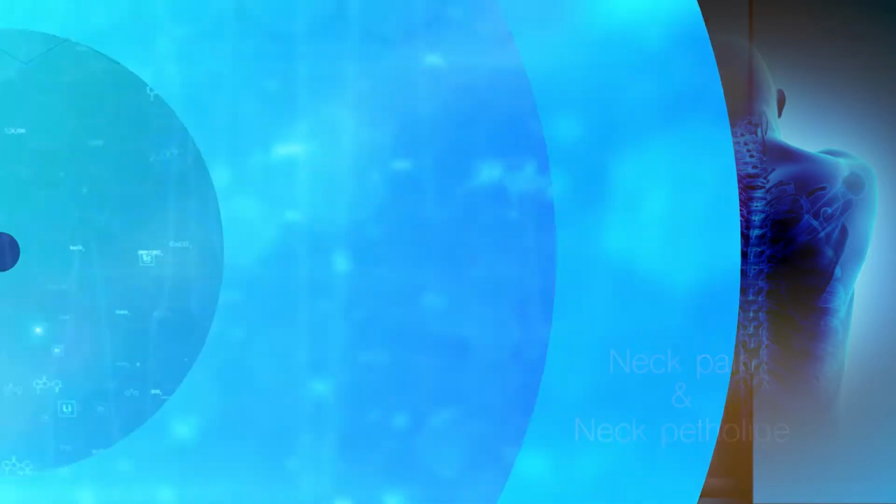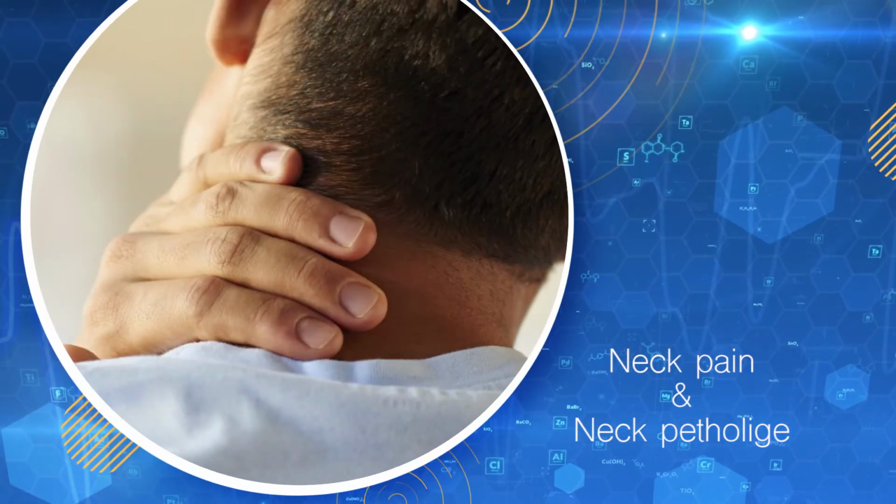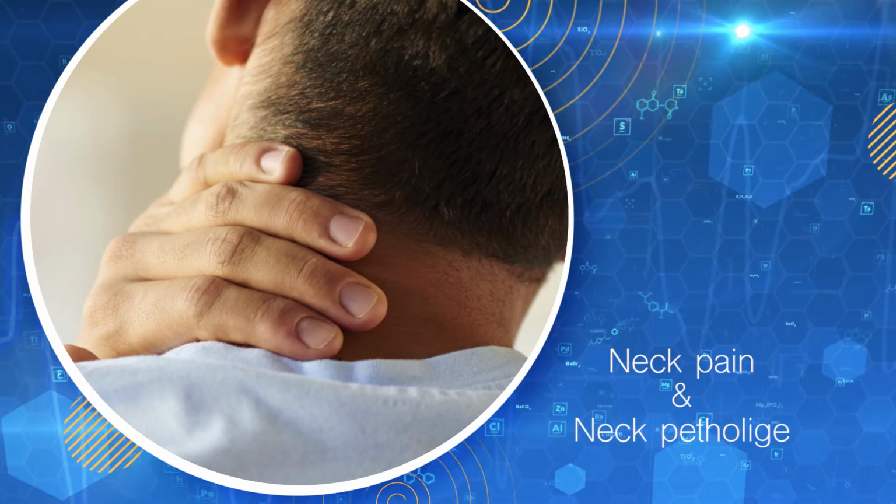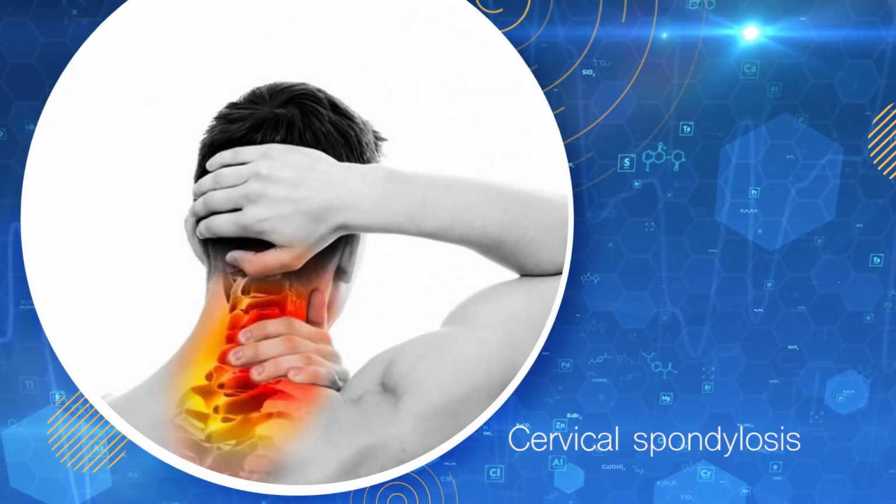I would like to end the shoulder problem topic by giving a small intro about neck pain and neck pathology. There is something called cervical spondylosis. Most of the patients come to me and say, doctor, I have cervical spondylosis. But what is spondylosis? Spondylosis or spondylitis is nothing but aging of your spine. It per se does not have any big significance, because if any of us take an X-ray, the X-ray might give a diagnosis of cervical spondylosis or spondylitis. So nothing major to panic about.